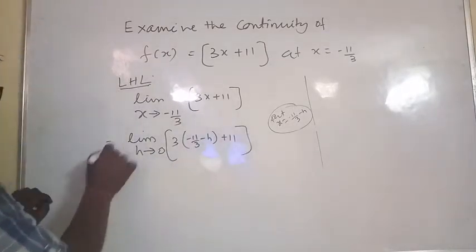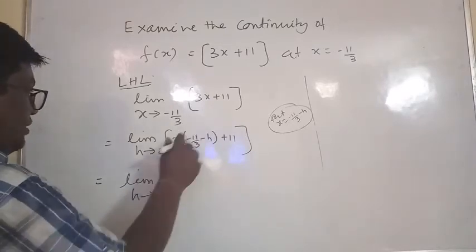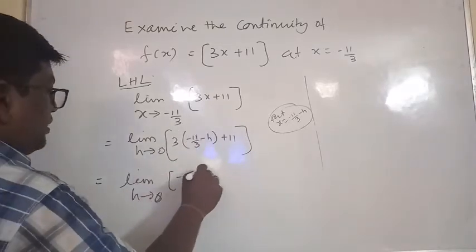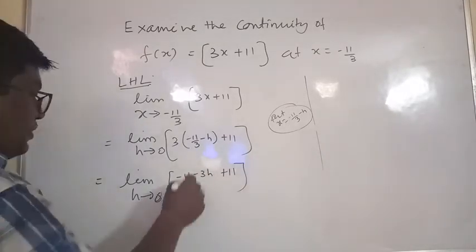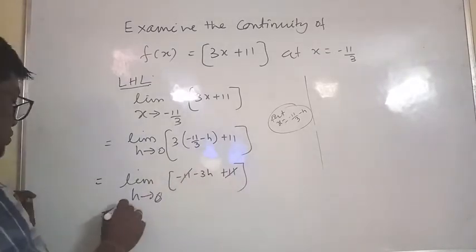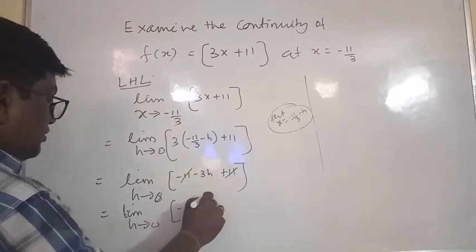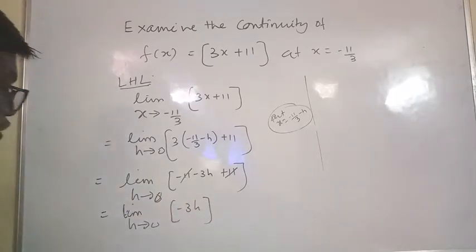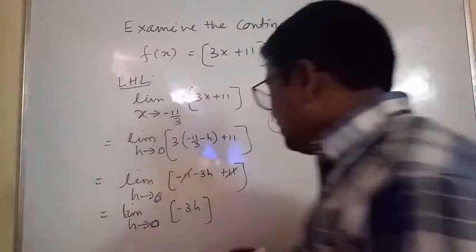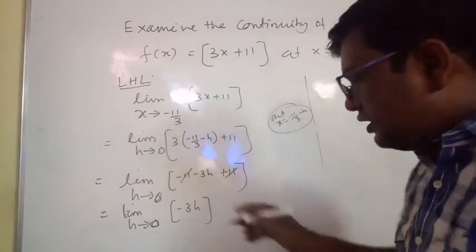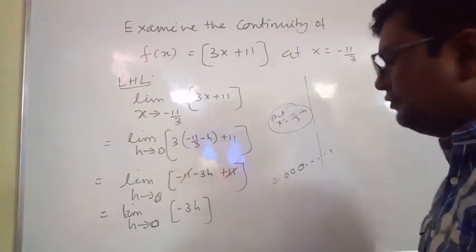This is equal to limit h tends to 0 of bracketed minus 11 minus 3h plus 11. Minus 11 plus 11 cancel, so limit h tends to 0 of bracketed minus 3h. For a bracketed function we cannot use the limit value directly, so we consider h a very small positive quantity, like 0.0000001.